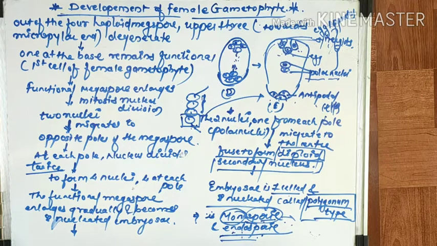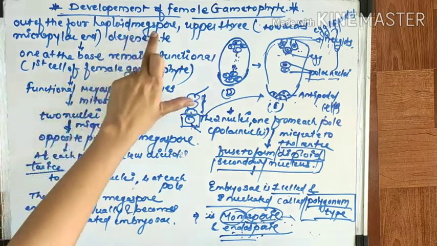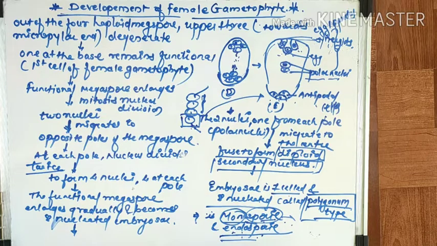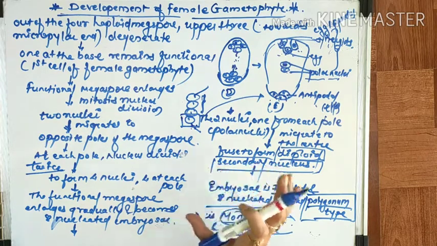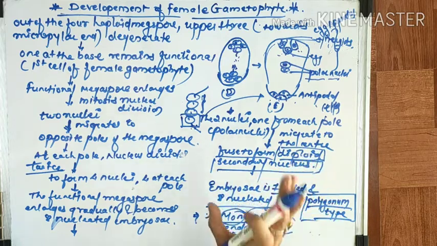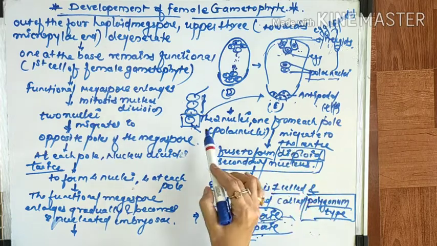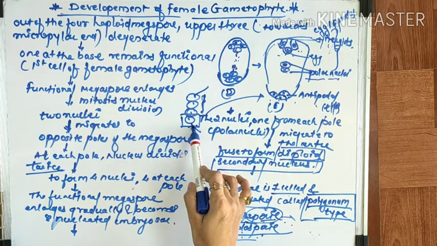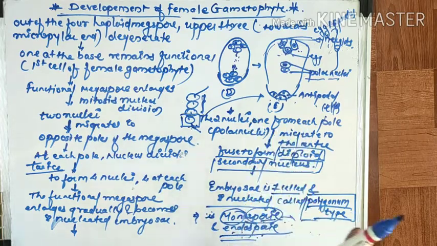I will summarize all this. First, in the development of a female gametophyte, we see the process of megasporogenesis. What do you mean by megasporogenesis? The process of formation of haploid megaspores from diploid megaspore mother cells by the process of meiotic division is known as megasporogenesis, right?